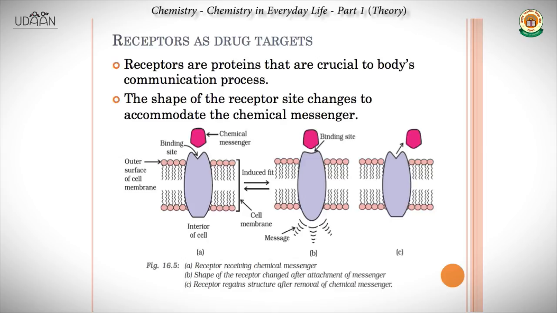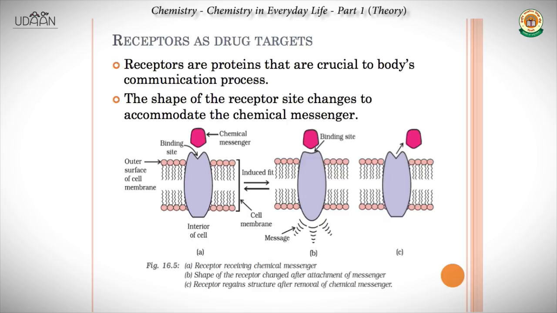Basically, receptor sites are present on the cell membrane, on the outside of the cell, and the receptor site has a particular shape to which a chemical messenger attaches itself or sends its signals. A chemical messenger is carrying some coded information, which is used for the communication of a signal, let's say a nervous signal.